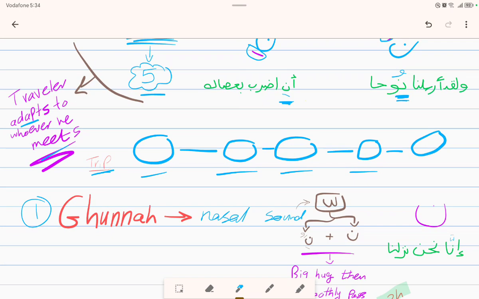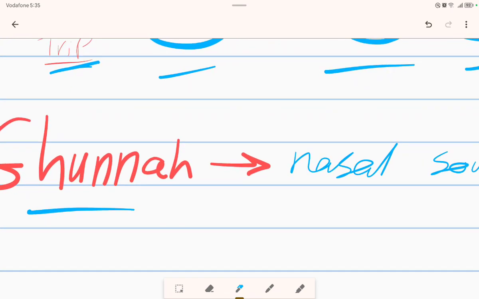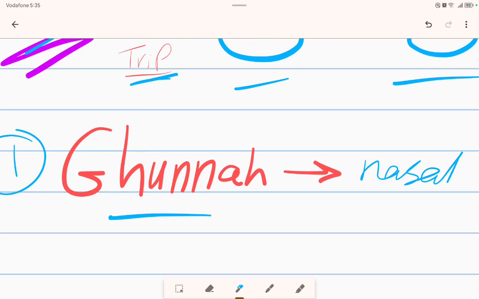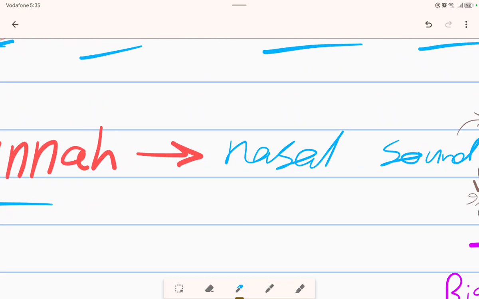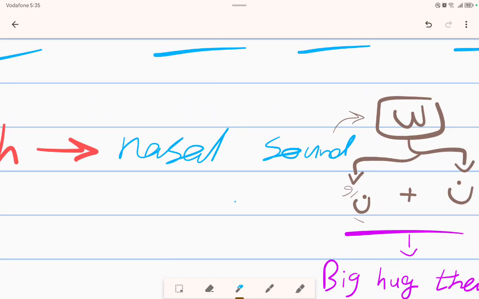Okay, let's start with the first rule, which is called ghunna. The ghunna is a nasal sound that comes from the nasal cavity by the paranasal sinuses, and we can apply this rule with letters that have a nasal sound. With the letter noon we have the letter meme.